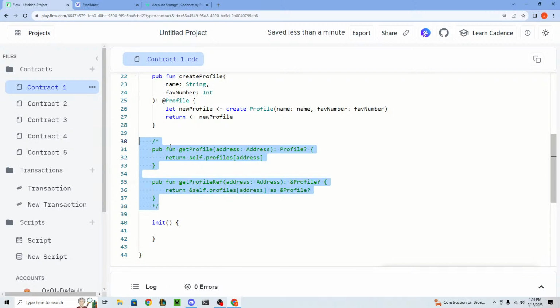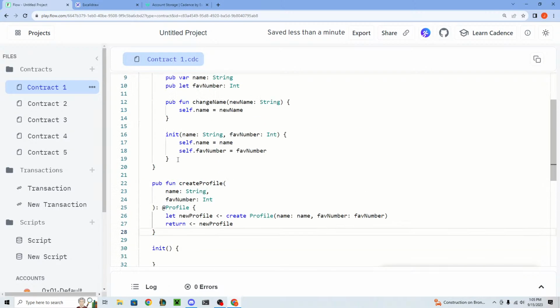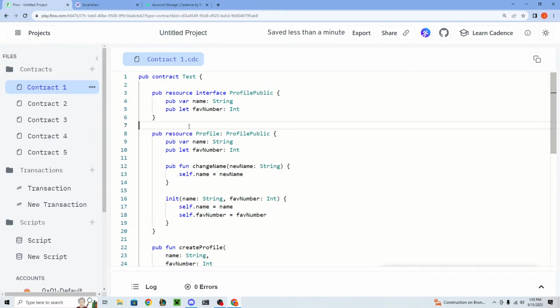Yeah. Interfaces are awesome. For me, it's very intuitive how it works. I think for Cadence 1.0 banter, I think they actually are changing interfaces a little bit, which is super frustrating, but that won't happen for like 6 months to a year.